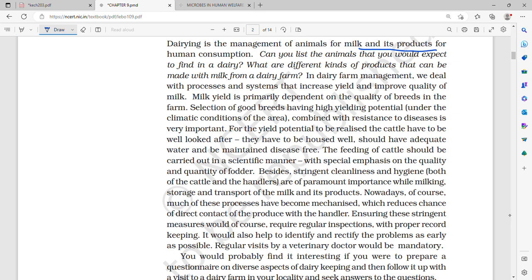In dairy farm management, we deal with processes and systems which increase the yield and improve the quality of milk. So milk yield is primarily dependent on the quality of breeds. This is a very important line.